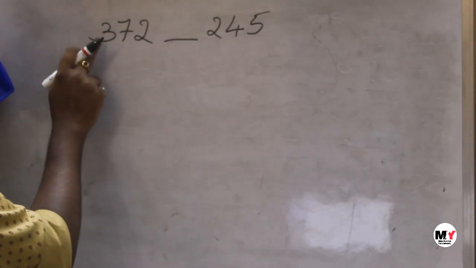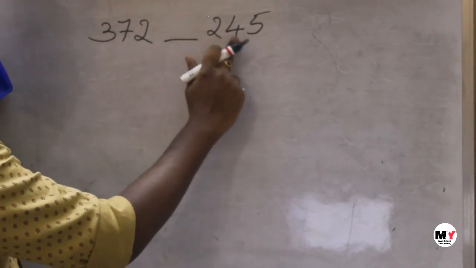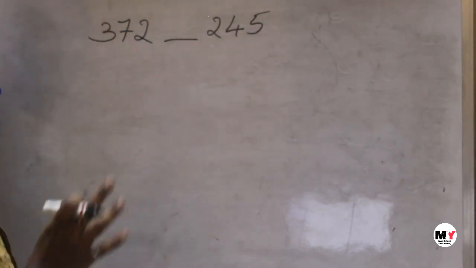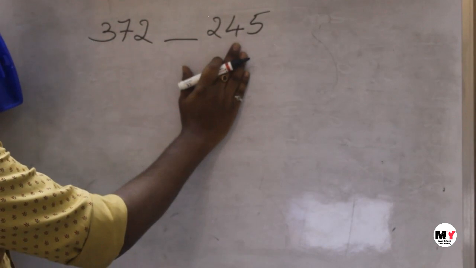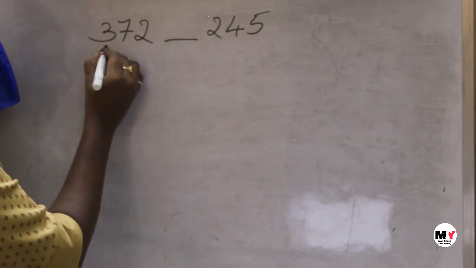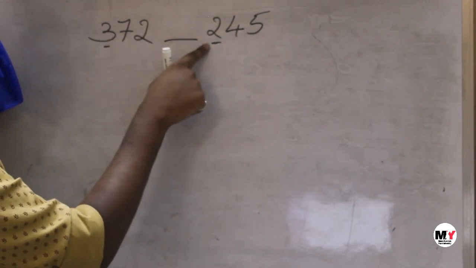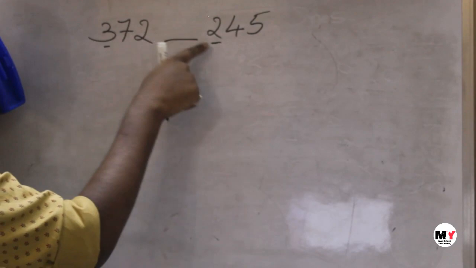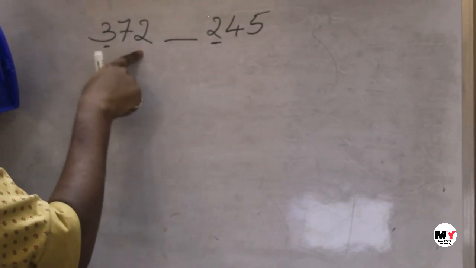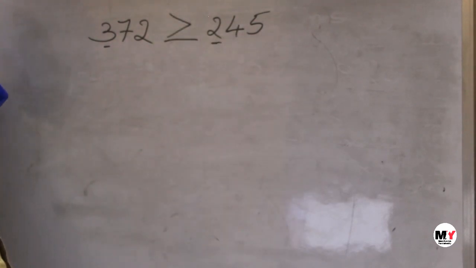This we read as 372, this we read as 245. Now which number is bigger? As both the numbers are in the hundreds, compare the hundreds place first. Here 3 is there and here 2 is there. 3 is the bigger value. Therefore 372 is bigger than 245.